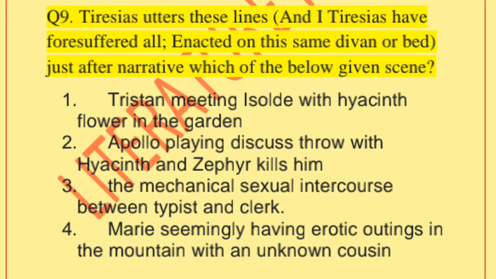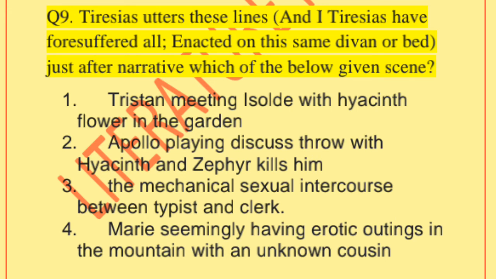Let's see. The first option is Tristan meeting Isolde with hyacinth flowers in the garden. Option second is Apollo playing discus with Hyacinth and Zephyr kills him. Option third, the mechanical sexual intercourse between typist and clerk.